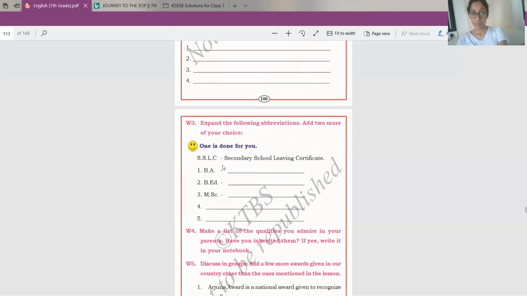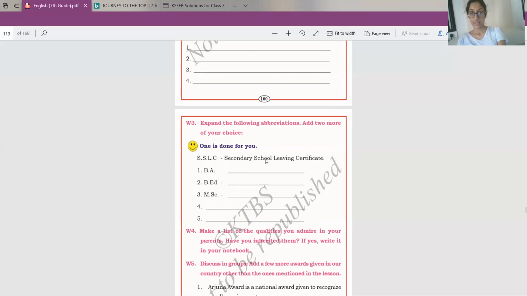Now, these abbreviations. Expand the following abbreviations and add 2 more of your choice. Okay, so now abbreviations are these, SSLC. So abbreviations are the short form of a long word. We use the short form, that is called abbreviations. As I've told you before when we were reading the lesson, now let's write the full form for these abbreviations.